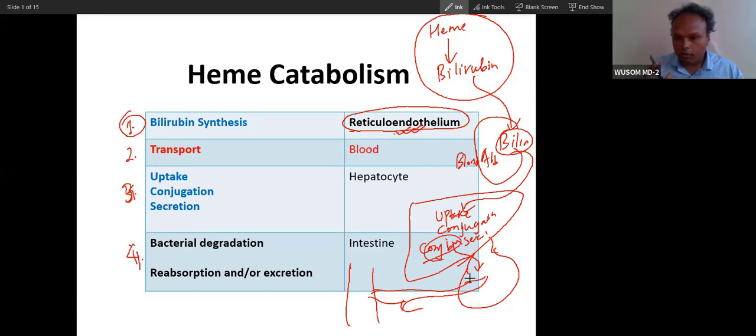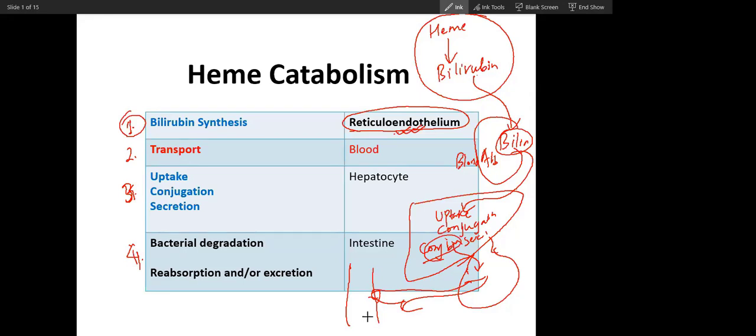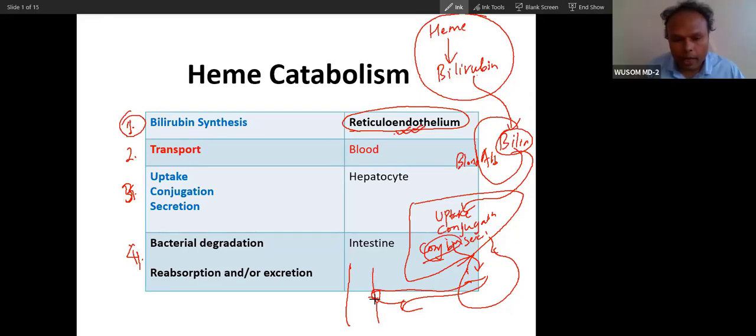Through which part of the duodenum will it be secreted? The second part of the duodenum. Through which orifice? Ampulla of Vater. Please reply. Demilola? Sir, I'm here. Don't be quiet, try to reply. Yes, sir.